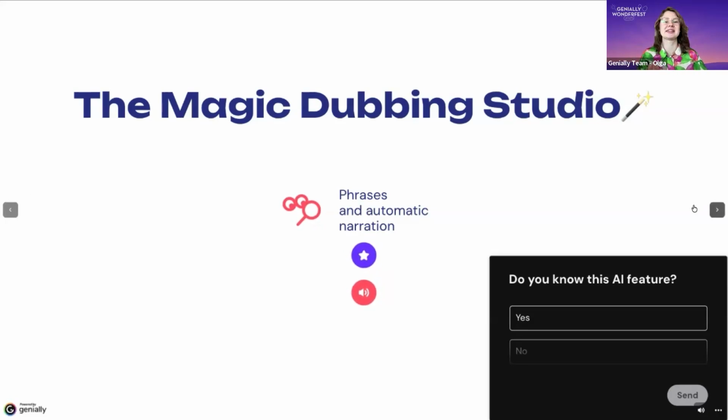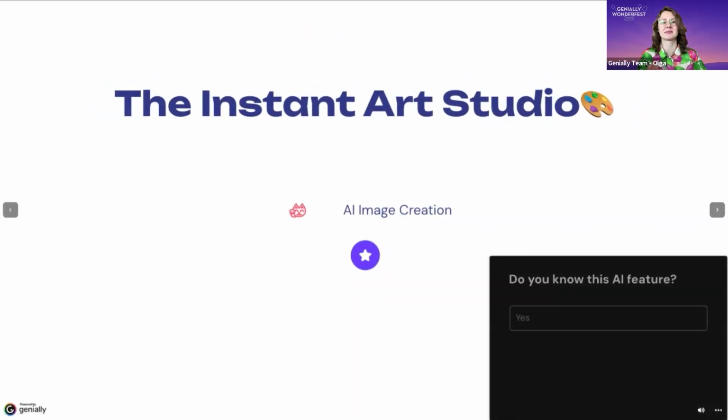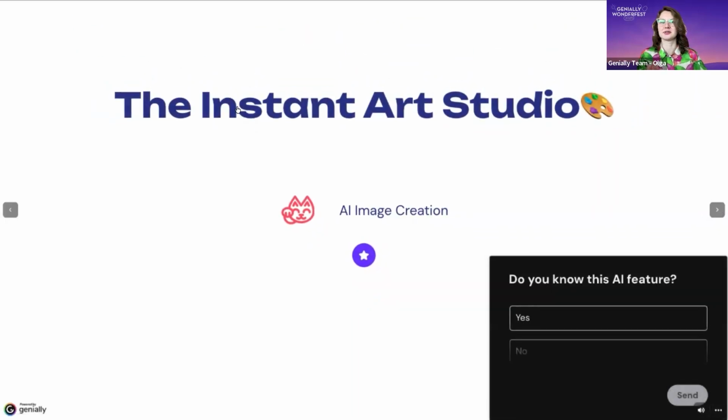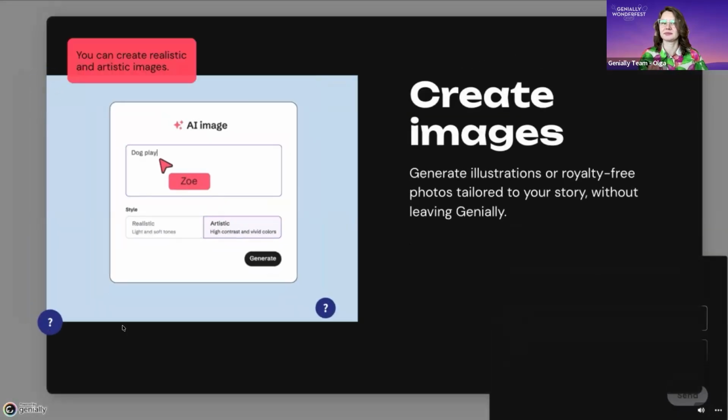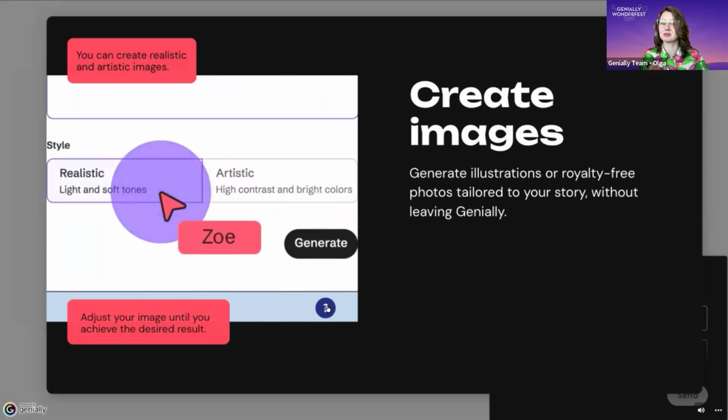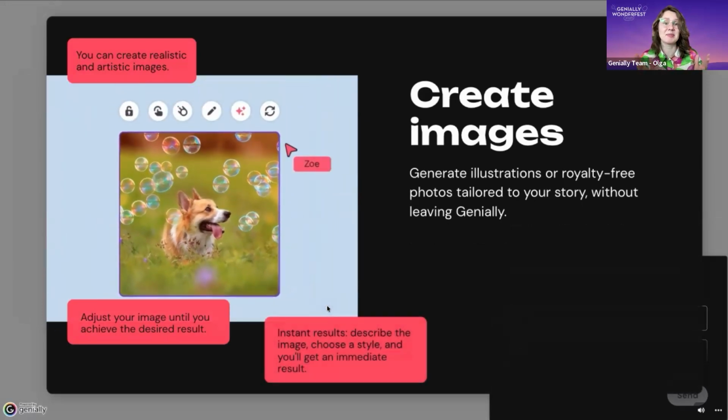All right, let's move to the next one. The Instant Art Studio. Stop where ideas paint themselves. Let me just show you the visual. Can't find the right image? Just describe it, right? And let AI paint it for you.